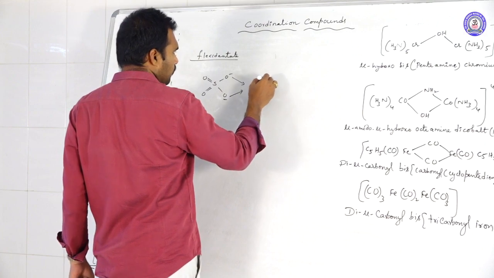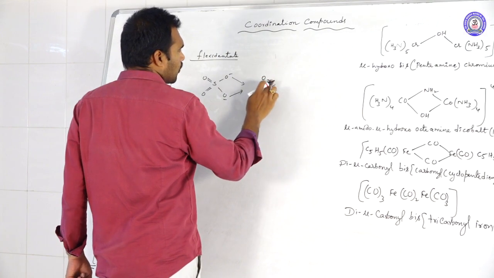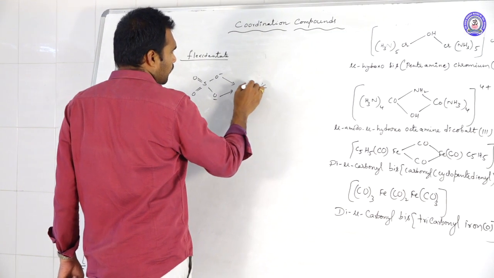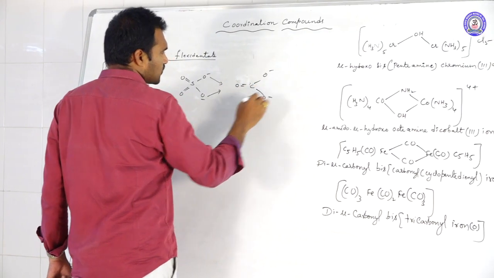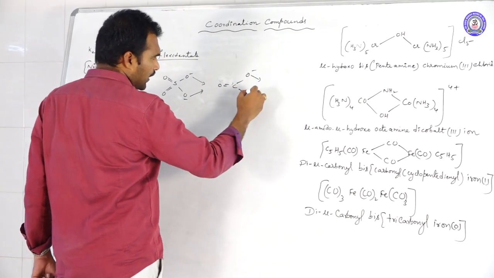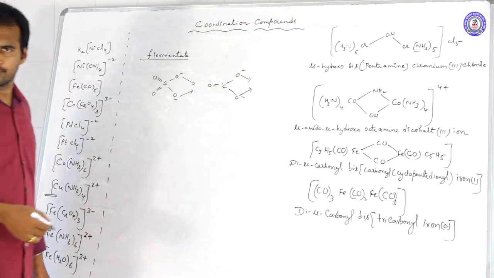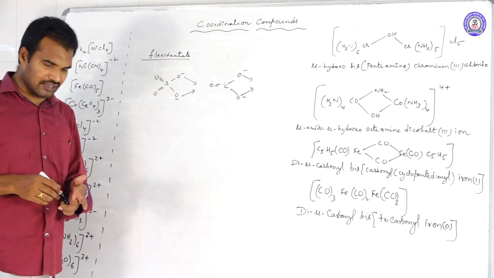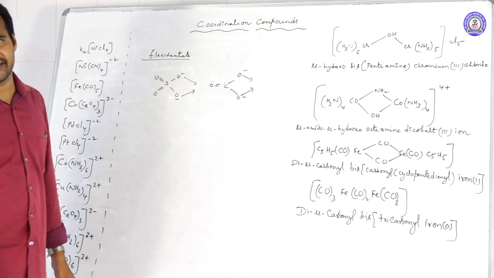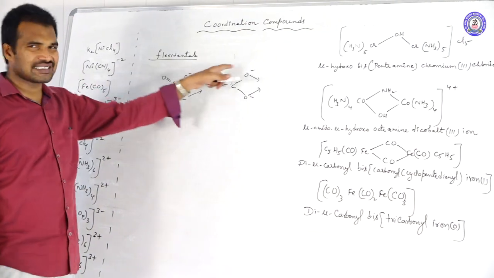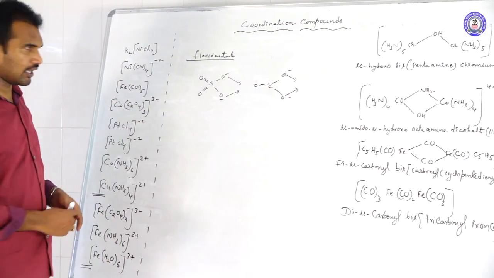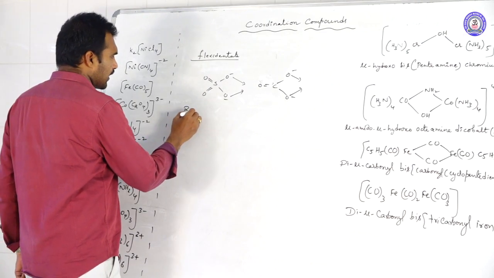Not only sulfate, carbonate is also the same. See, double bond O, O minus, O minus. Here also either 1 may donate or 2 may donate. So these two ligands have flexibility to show their denticity, and those ligands we call flexidentate ligands. Okay. Next one, bridge ligands.